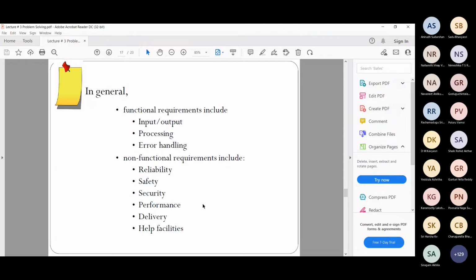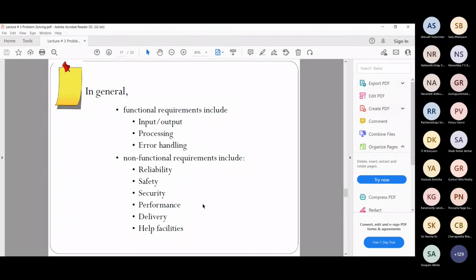It shouldn't still be accessible to others. When you make it private, it should be private. Even when you enter some details, like birth date and all, the privacy should be maintained. So then we say it is a non-functional requirement.